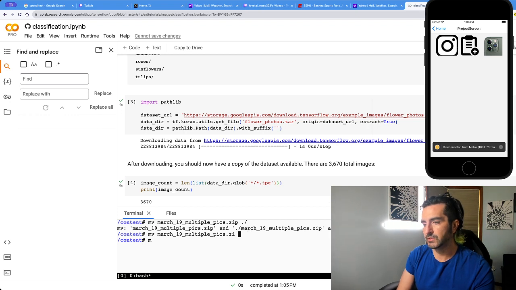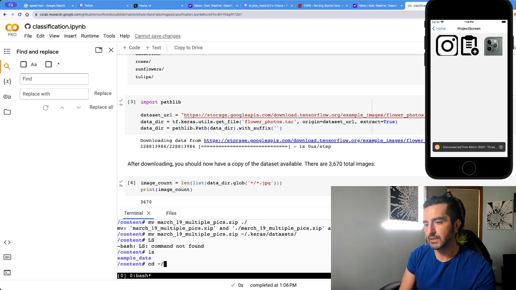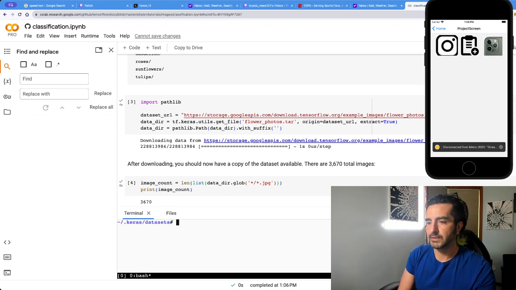Let's go zip, datasets, and then we'll do unzip March 19th. Here, I think I know what happened. Let's go ls. Whoops, too many capitals. Let's go cd Keras, datasets. If you guys can't see this or you want me to make it bigger, let me know. Let's clear, let's go ls, and then unzip March 19th.